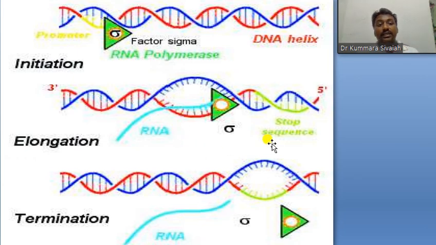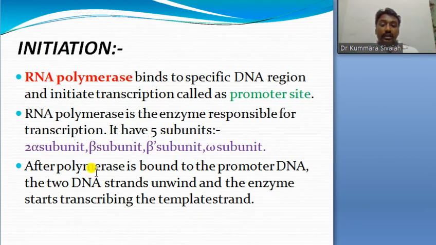Then after elongation, termination takes place. After termination we can get the RNA. Means after the stop of a sequence up to here, it mainly depends upon the polymerase. So depending upon the polymerase, initiation and the polymerase, then we can get the termination process. After the termination process, we can get RNA. So here the RNA is bound to a specific DNA region. So we can discuss it in detail.